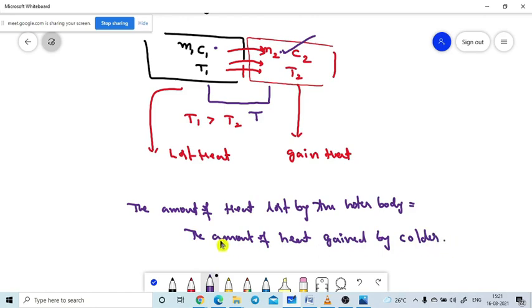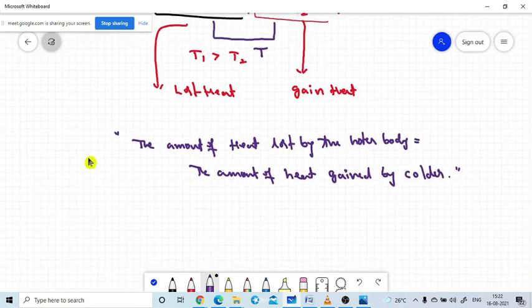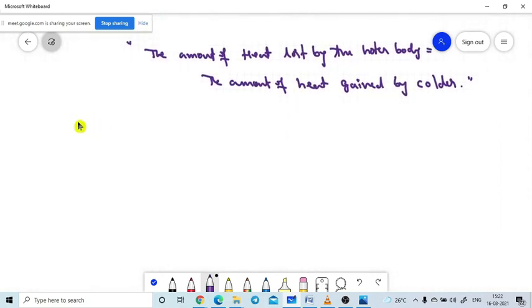So this phenomenon, this observation, is named as the principle of calorimetry. Principle of calorimetry.